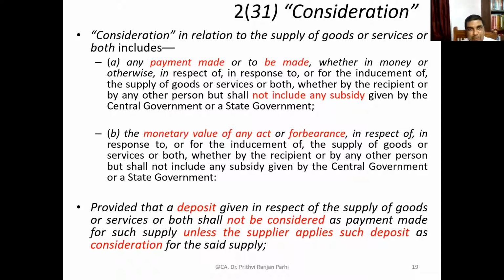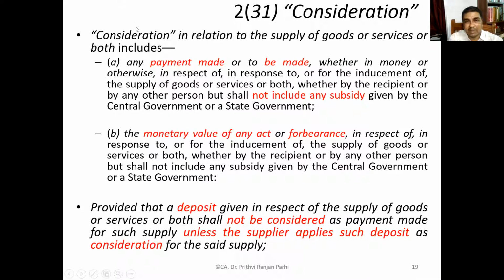It also includes monetary value of any act or forbearance in respect of the supply. Suppose money is not given, but some act or some services have been provided, then the monetary value of that service is called consideration. Or forbearance. Forbearance means refraining from something or not doing something. The monetary value of that activity of not doing can also be treated as consideration.